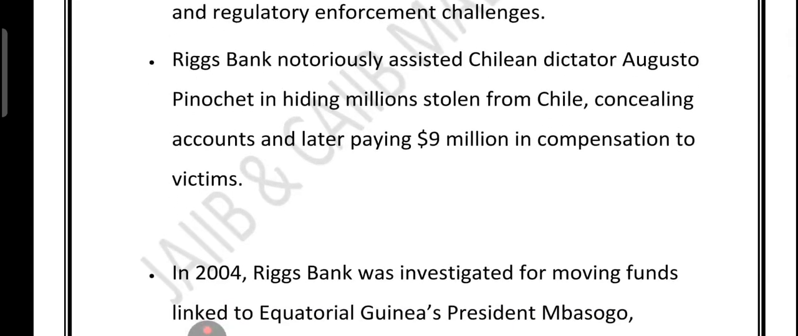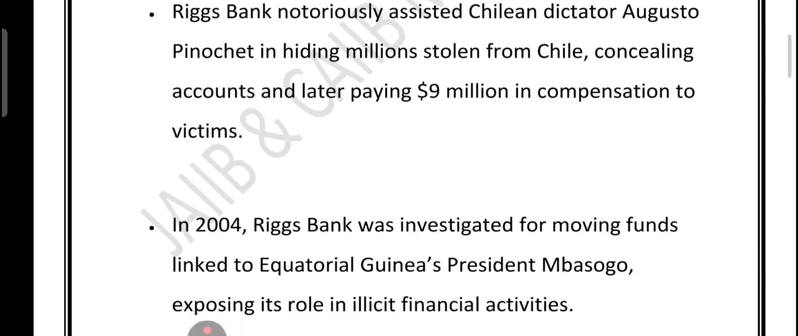So we have just highlighted a few cases. 1991, BCCI seized, $12 billion fraud. Then 1994, European Union Bank in Antigua, a haven for tax evasion and laundering. 1995, it offered anonymous coded accounts. 1997, the European Union Bank, or EUB, collapsed. Officials stole deposits. Offshore banking risk was there. Then we talked about Riggs Bank, which helped Pinochet hide millions. They paid $9 million to the victims.